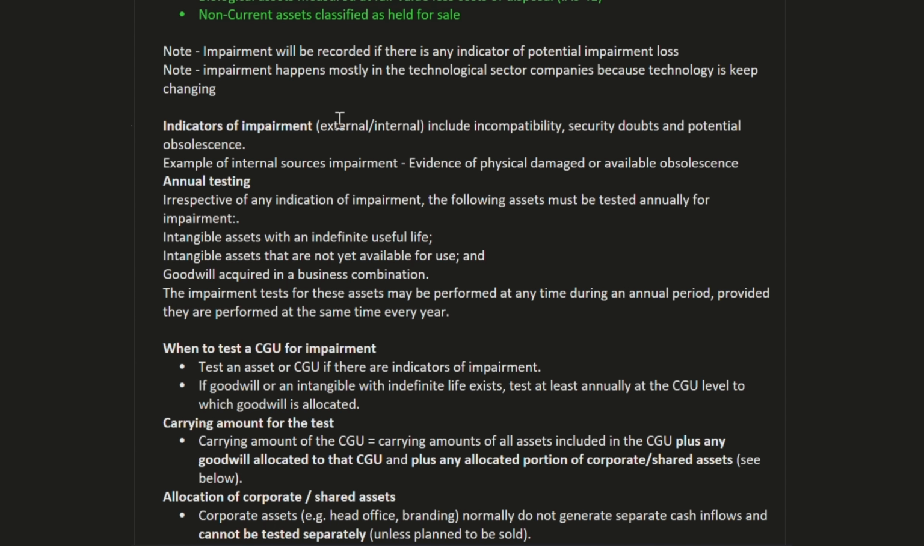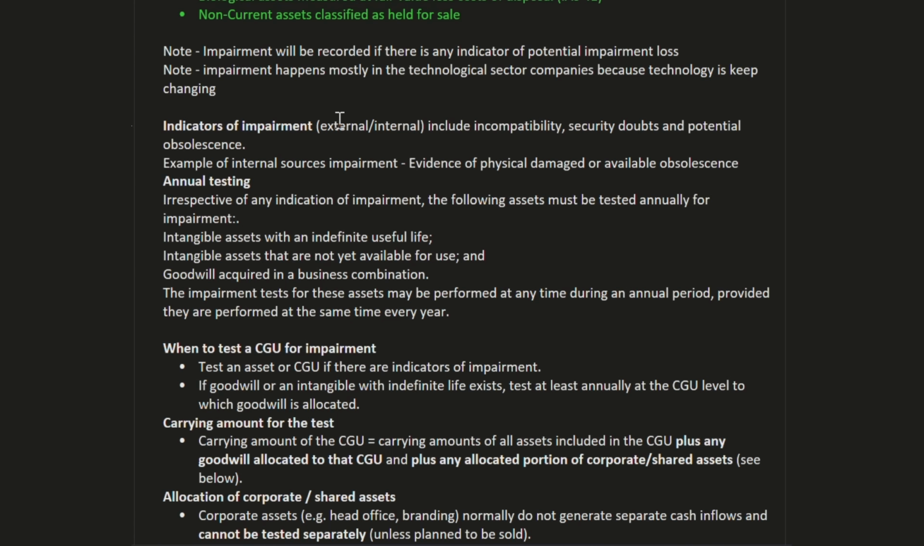Example of internal source impairment: evidence of physical damage or obsolescence. So if there is any physical damage or obsolescence in our internal management, or internal means within the company, then we will recognize the impairment.